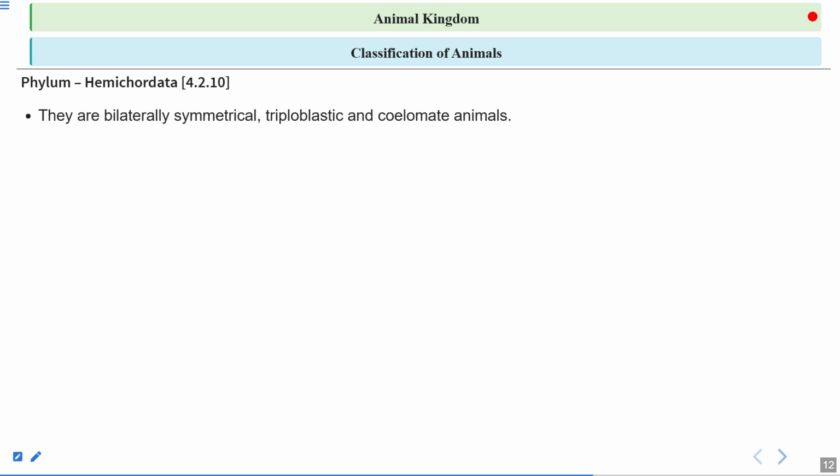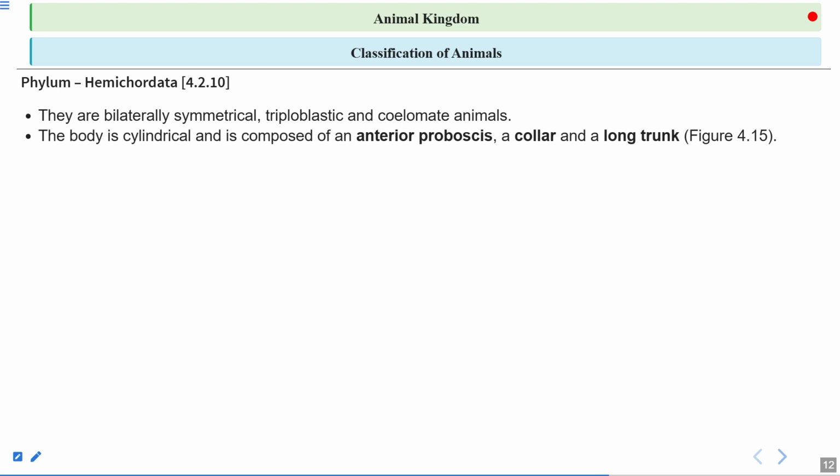And they are triploblastic organisms. At the time of development, they have three different layers, that is the ectoderm, mesoderm, and endoderm. Triploblastic, and they are coelomate animals, having a true body cavity.